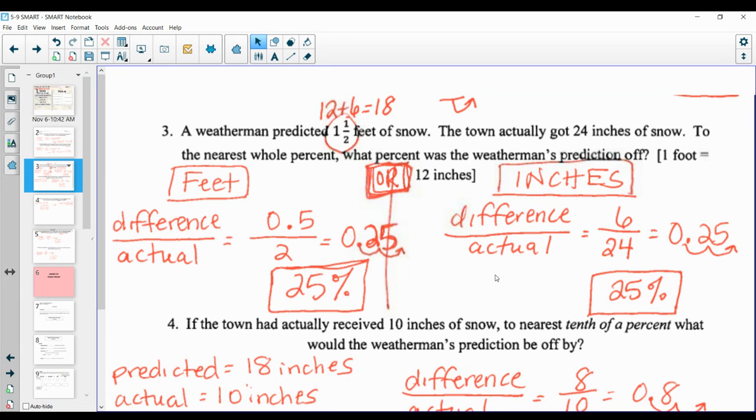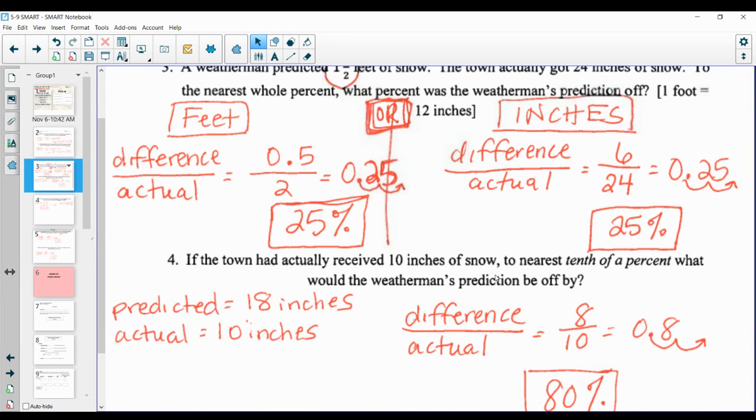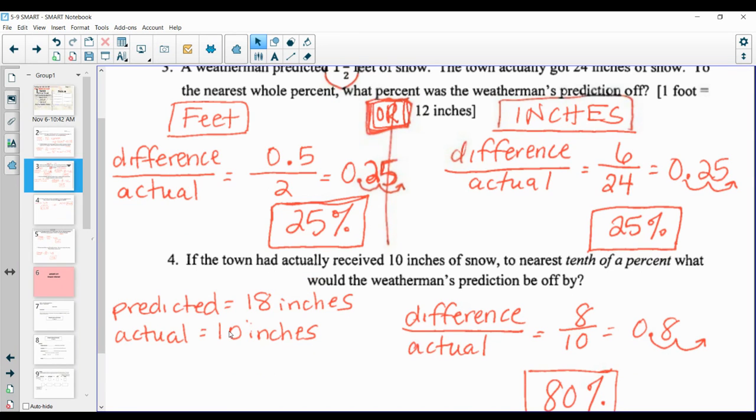Number 4 is kind of a piggyback off of that. It's talking about how if the town had actually received 10 inches of snow to the nearest tenth of a percent, what would the weatherman's prediction be off by? So the weatherman predicted the 18 inches. It was that 1.5 feet of snow he predicted, and the actual is now 10. So our difference between 18 and 10 is 8.